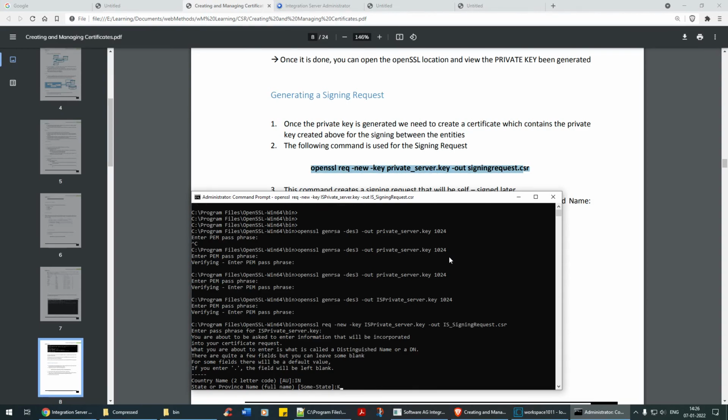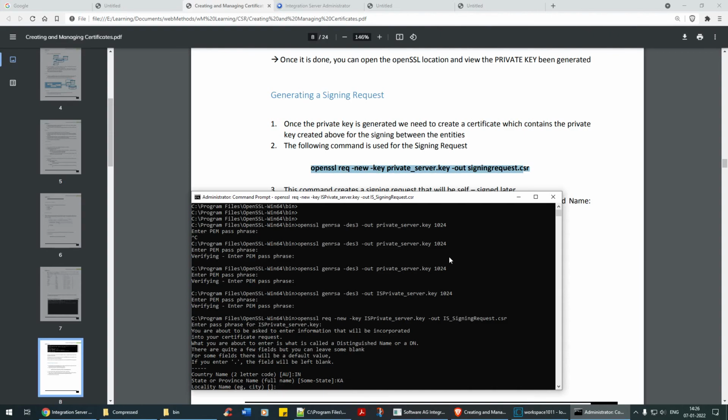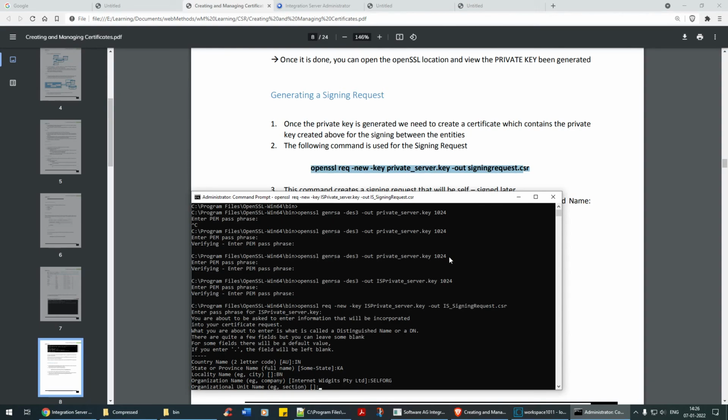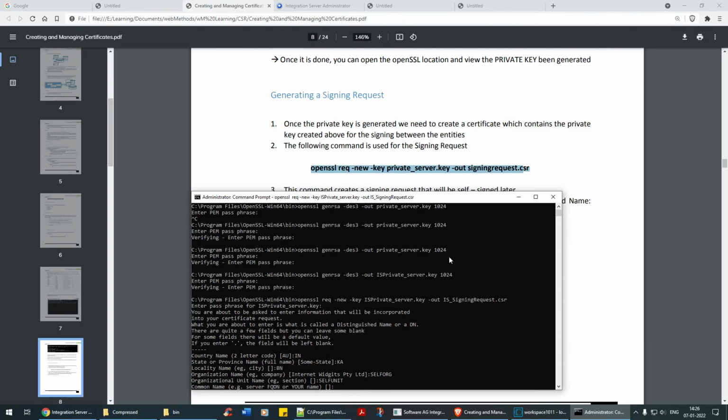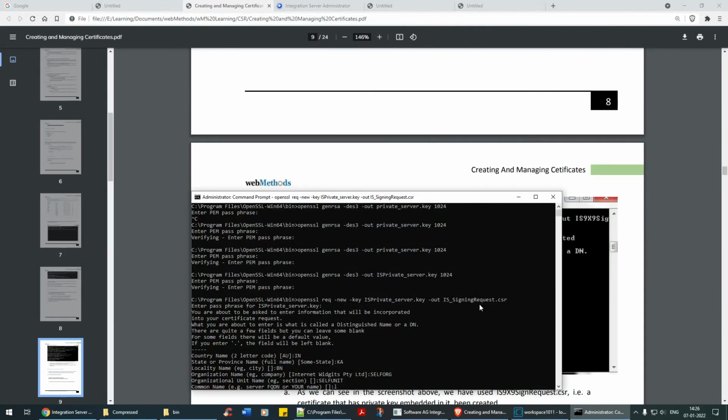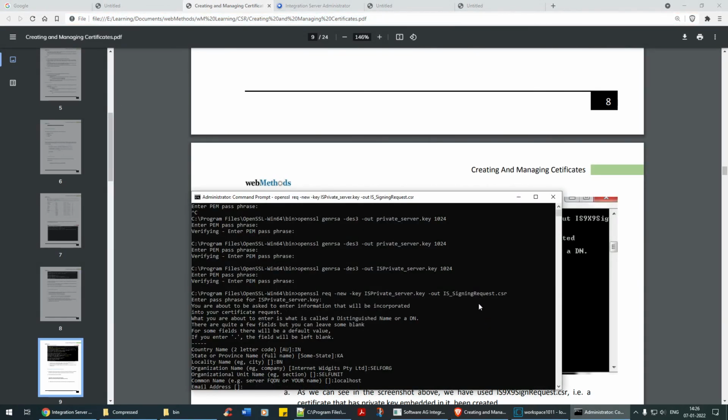And then enter the state. I'll say Karnataka, Bangalore. Company name, the organization name, I'll say self-org. Organization unit, I don't have any unit name, but I'll say self unit. This is all fine. What else? Common name, let us see what I've given here. Common name I've given as localhost. That's fine, I'll give the same thing, localhost. And email address,